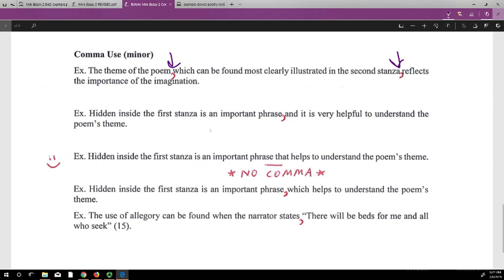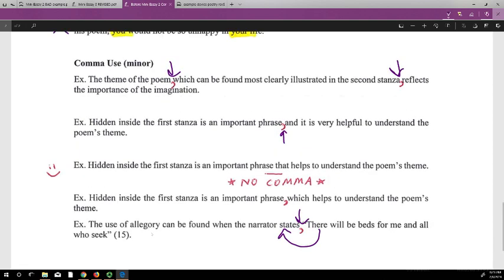Okay, second example. Remember, if we have two independent clauses being held together by a coordinating conjunction, we need that comma. Now, these next two examples, the rule with that and which. Okay, if we have that and which beginning a clause that ends the sentence, no comma in front of that, but we do take a comma in front of which. And then please remember, if we have a quote, right, that's being attached to the sentence, please use this little comma here.